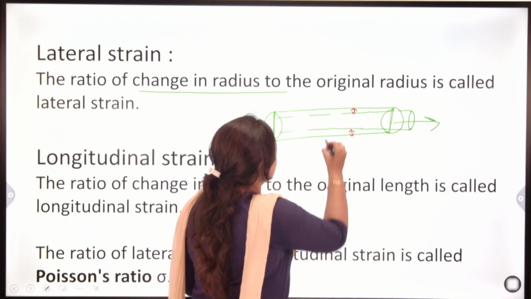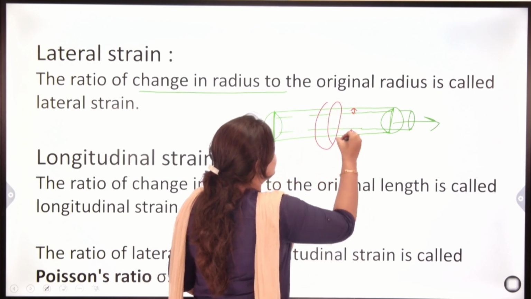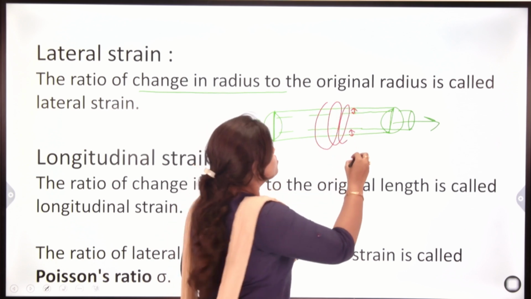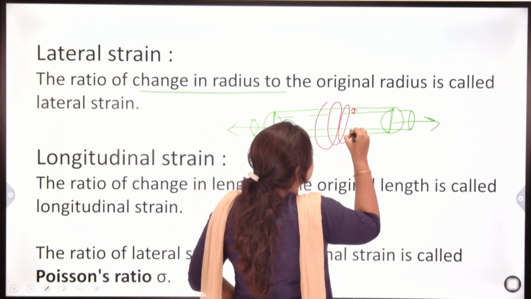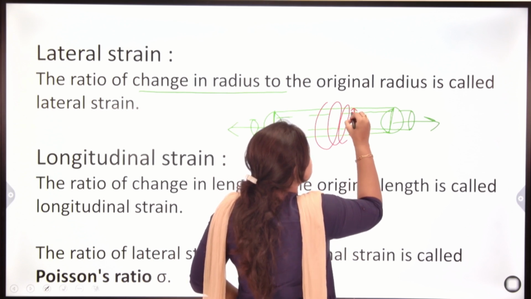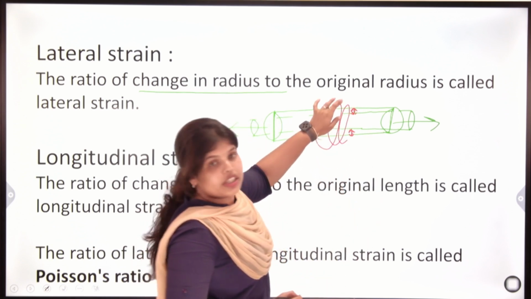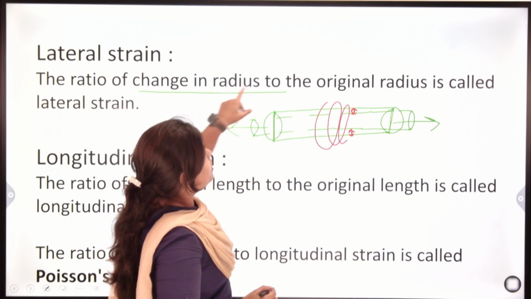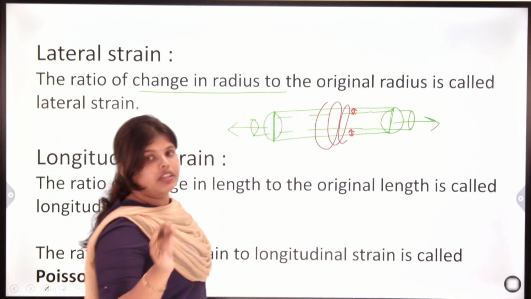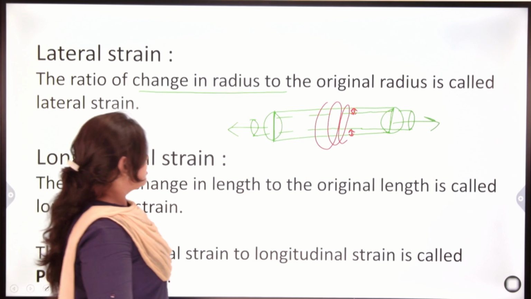In this bar, this is your radius, and a certain amount of radius is changed. So this change in radius on both sides upon the original radius is your lateral strain.